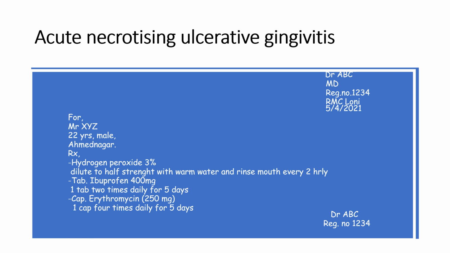Then capsule erythromycin 250 milligram, one capsule 4 times daily for 5 days. Erythromycin is a macrolide which is active against gram-positive bacteria. So this is the treatment for acute necrotizing ulcerative gingivitis: hydrogen peroxide 3%, then tablet ibuprofen 400 milligram, and capsule erythromycin.